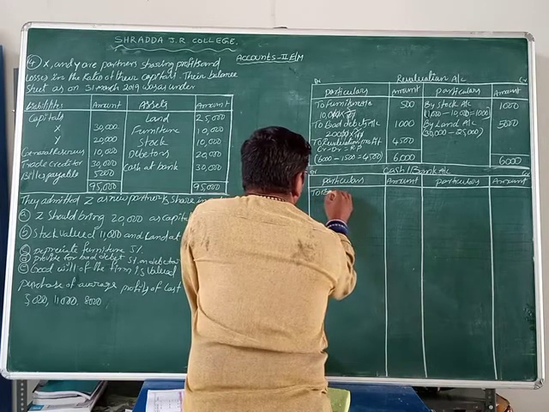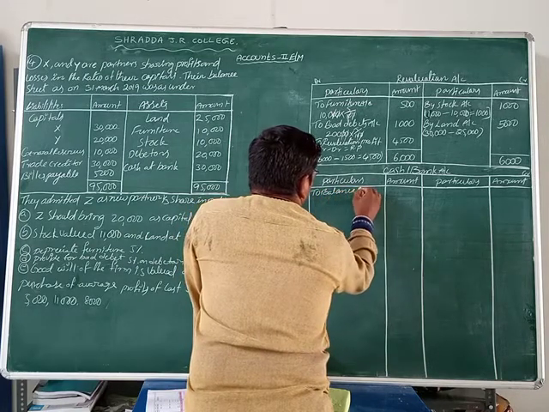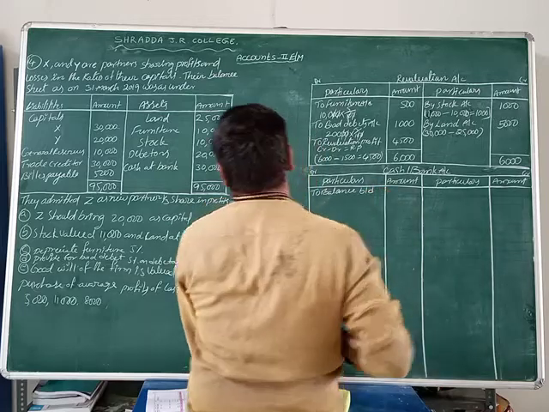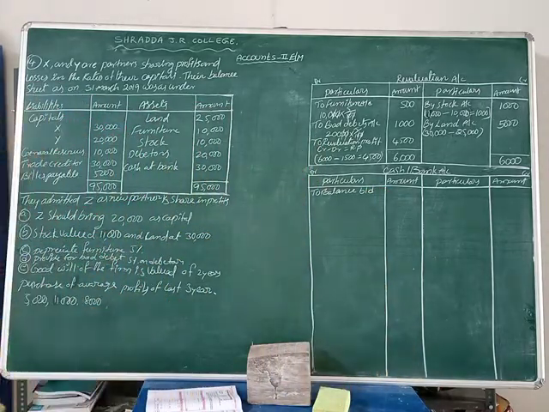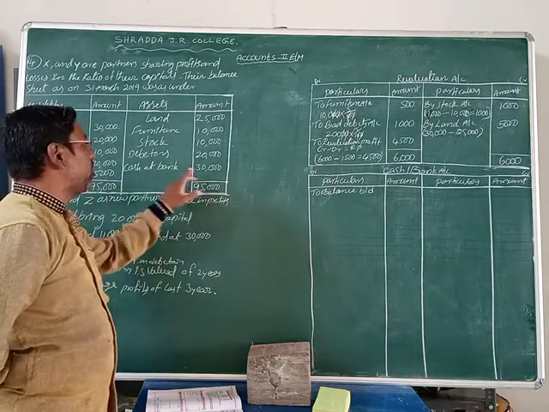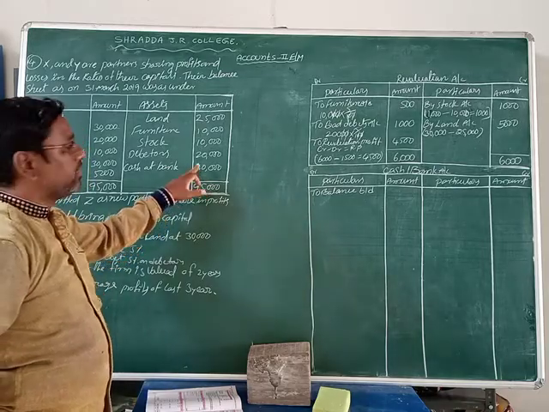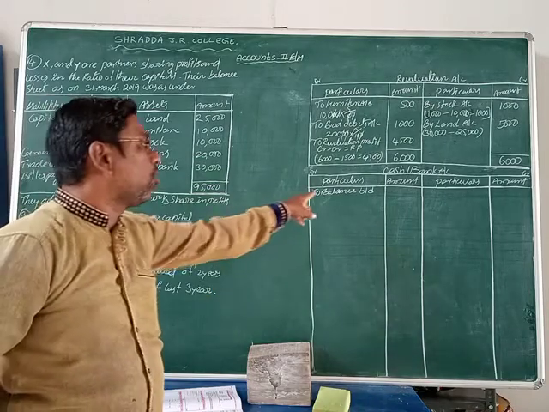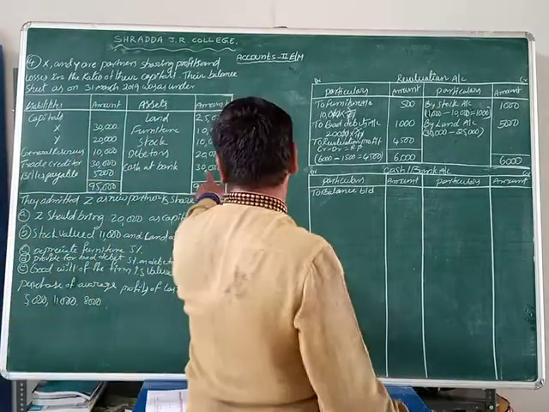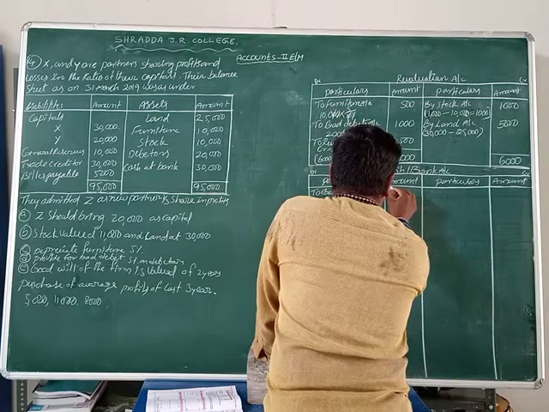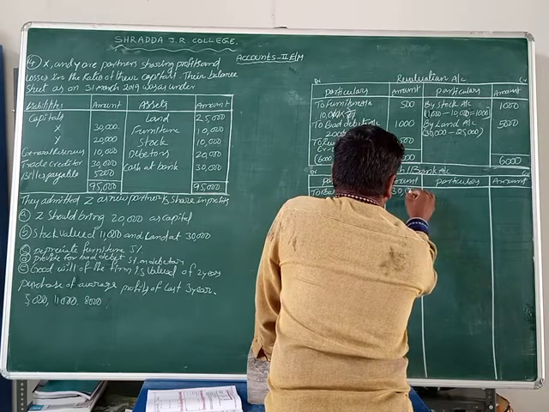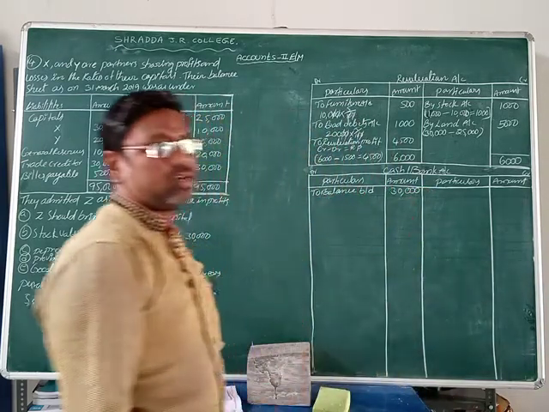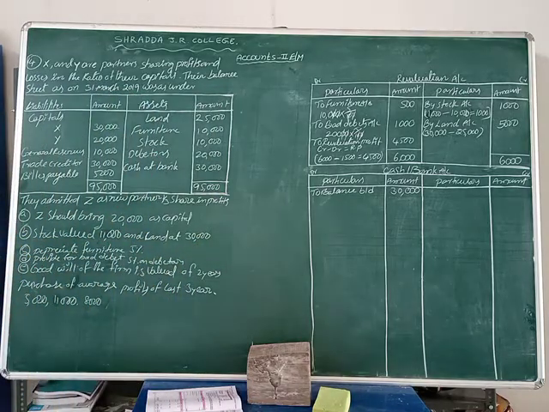How can we write the opening balance? To balance b/d. What can we write, friends, here? Balance b/d. Where is the balance b/d amount given? The old balance sheet has given the cash and bank amount, what is it here? 30,000. This amount we can take as the cash or bank account balance b/d amount. What is the amount? It is 30,000. So cash balance b/d is how much? 30,000 rupees.